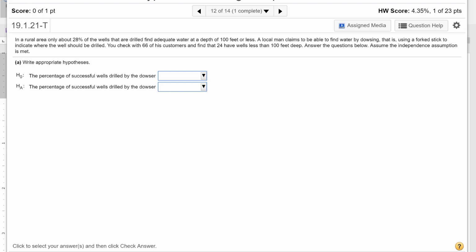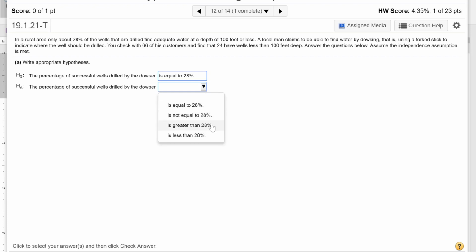Okay, part A. Write the appropriate hypothesis. So remember, the null is always equal. So the percentage of successful wells drilled by the dowser equals, in this case, 28%. You could have also written that H0: p equals 0.28. Now, this guy is claiming that he can do this better than 28%. So the alternative is p greater than 28%. Does that make sense? So you're looking for those key words in the problem.